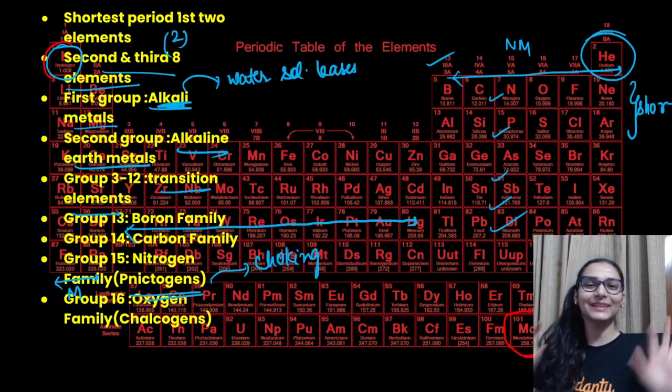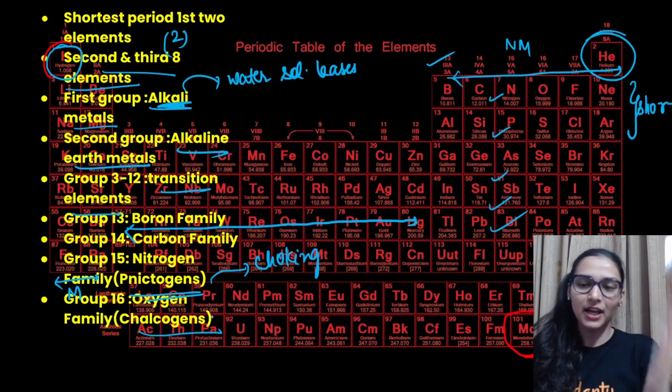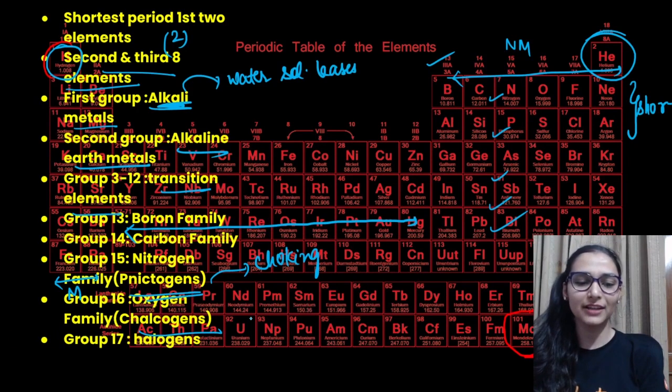So in the chemistry lab, please be aware of everything. Then we have group 16 elements, chalcogens. They are ore forming, because of that we call them chalcogens. Then group 17, halogens, are salt forming.